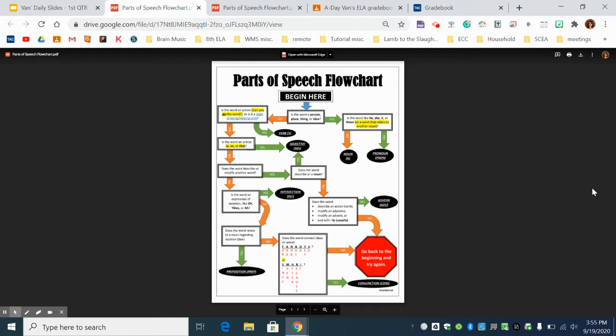So, understanding the parts of speech in a sentence is going to give you a solid foundation for becoming a better writer. So, looking at this parts of speech flow chart is linked within the daily slides. I would bookmark it.